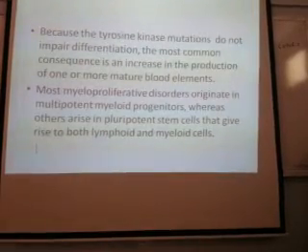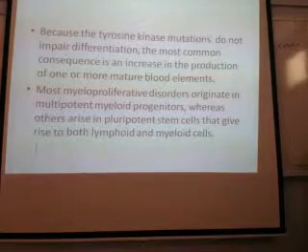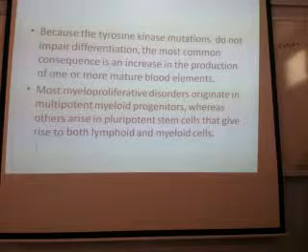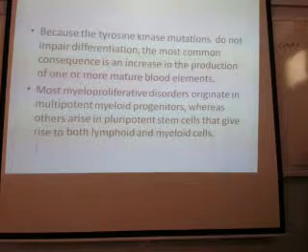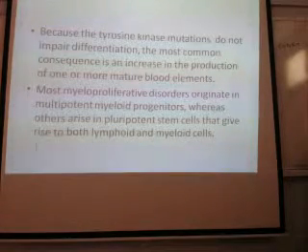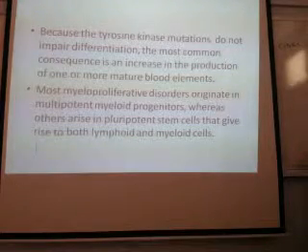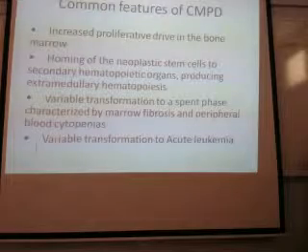Once this is activated, it does not need any growth factors. Usually the cells need growth factor to proliferate, whereas if there is mutation of this tyrosine kinase, the cells keep on proliferating. So the normal WBC count is 4,000 to 11,000, but here it will be in thousands, 100,000, 200,000. It will be like that because of this activation.